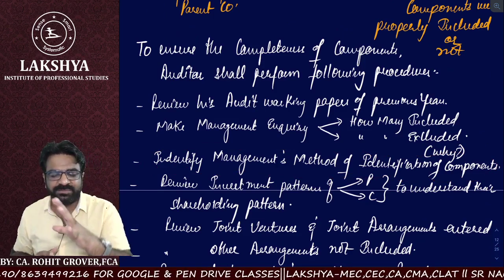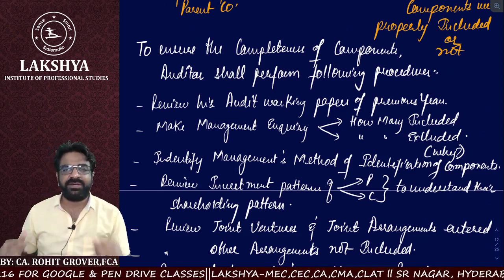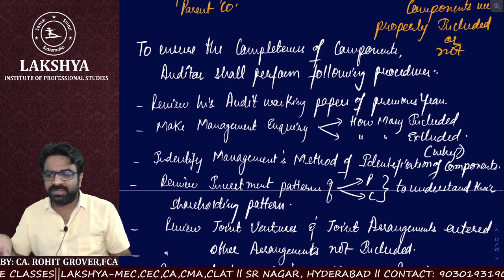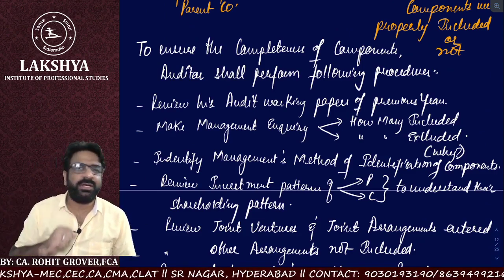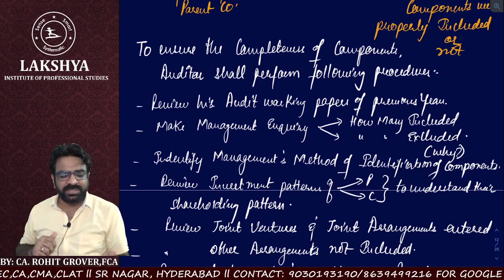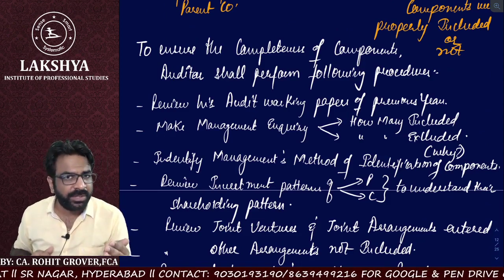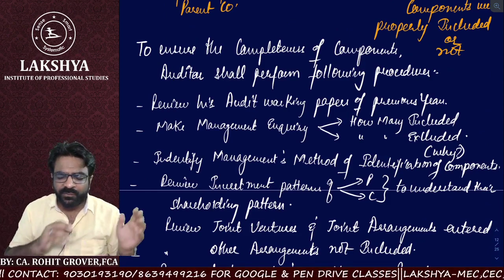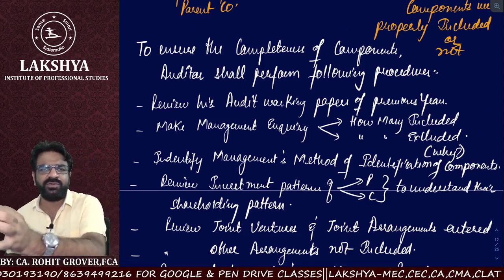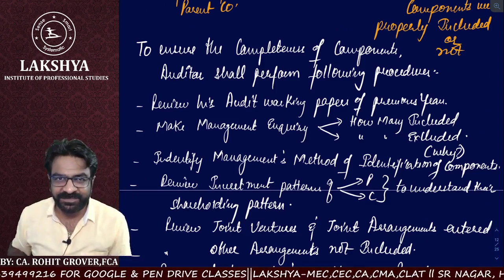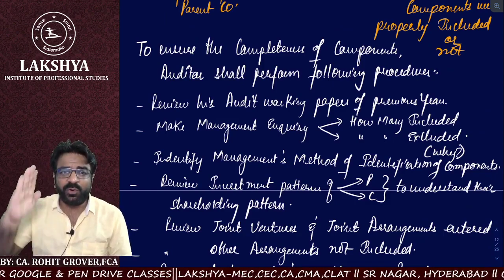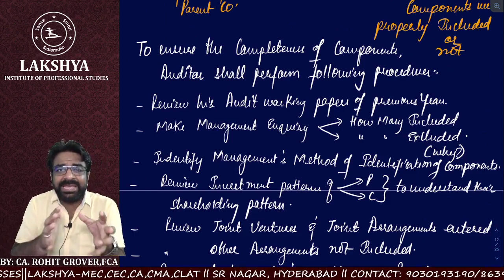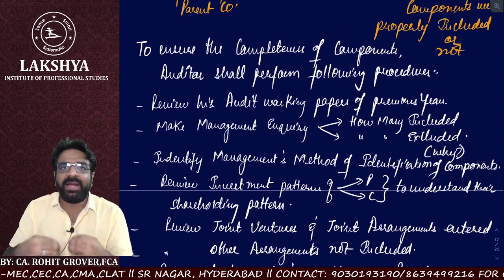I will review the investment patterns, the shareholding patterns of the parent and components. Suppose it was only 15% investment. It means it is neither an associate nor a subsidiary. But suppose recently it has been increased from 15% to 25%. It means now it came under the bracket of what? Subsidiary or associate? Associate. Now recently it has been increased from 25% to 65%. Now it means it is a subsidiary. Are you understanding the point? So check the flow of shareholding pattern. Check the flow of investment pattern taking place between the parent company and the component company.